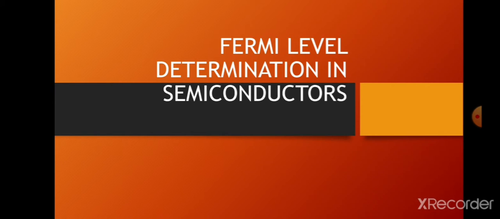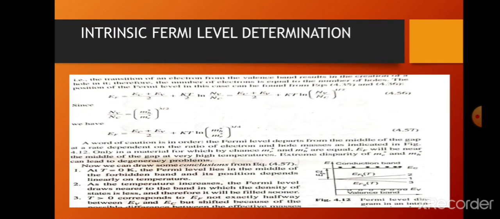Its electric neutrality condition is of the form, as you know, n minus p is equal to 0, or n is equal to p. The transition of an electron from the valence band results in the creation of a hole in it. Therefore, the number of electrons is equal to the number of holes.